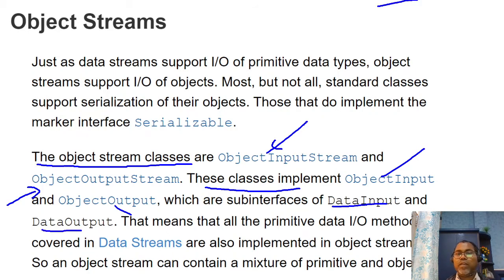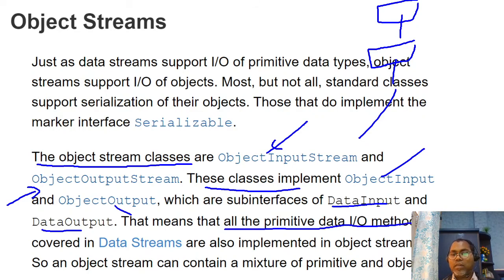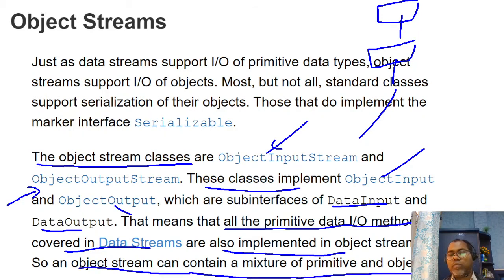So finally DataInput is on top, then the sub-interface ObjectInput, and then the ObjectInputStream class, and similarly for output. All the primitive data input and output methods covered by the data stream are also implemented in the object stream. So an object stream can contain a mixture of primitives as well as objects.